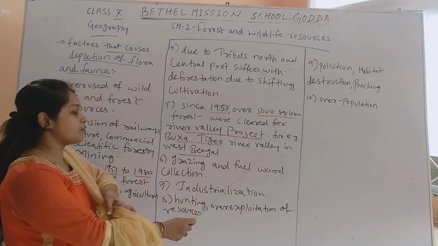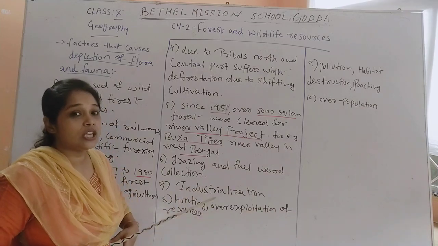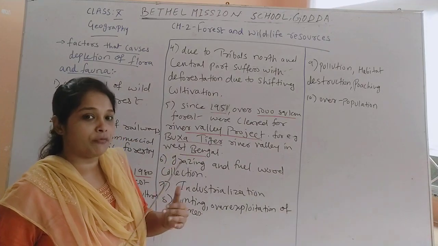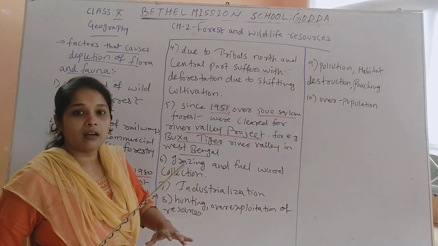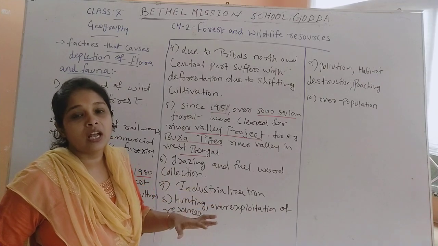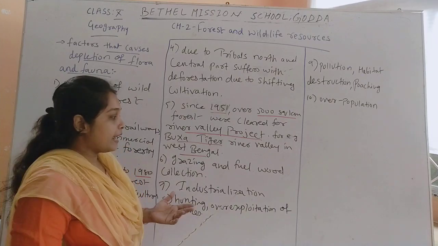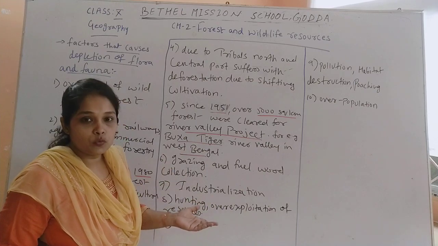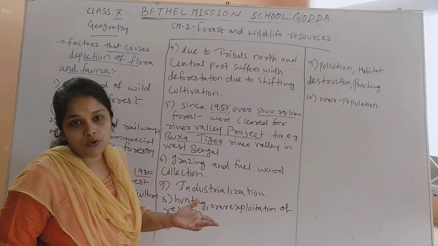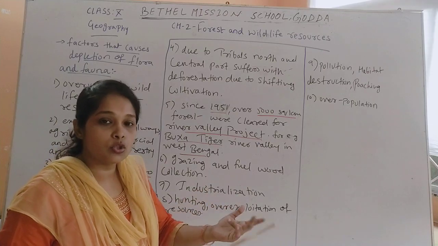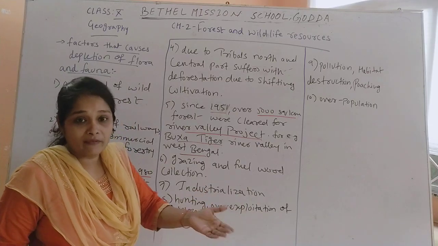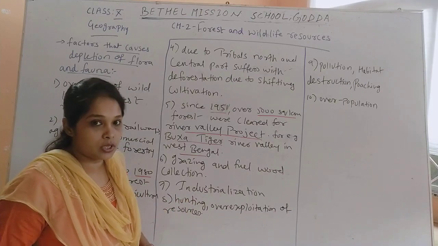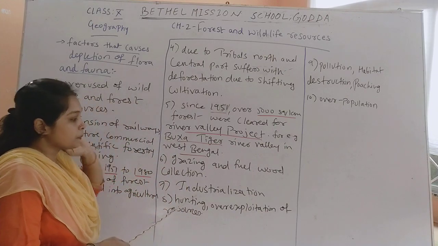Next one is grazing and fuel wood collection. Grazing is also one of the important activities of human beings. Grazing means we are grazing the land to make houses there, or to do commercial activities there, and we are also cutting down the plants or trees to use them for fuel, because wood is a good source of fuel. We can make use of wood when we want fuel. So because of fuel wood collection and grazing, we are also having deforestation or depletion of forest resources.